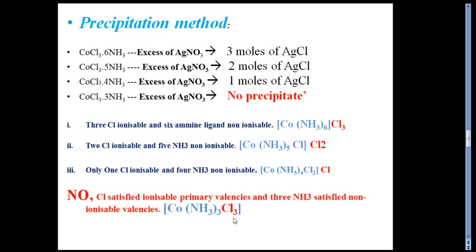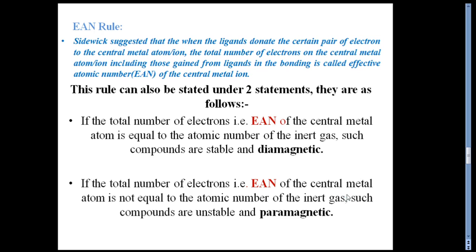So here we can see that the 3 chloride ions are fulfilling both valencies, okay, and the complex is shown like this. On the basis of this precipitation method, we can say that this observation clearly supports the Werner theory of primary and secondary valency, okay.